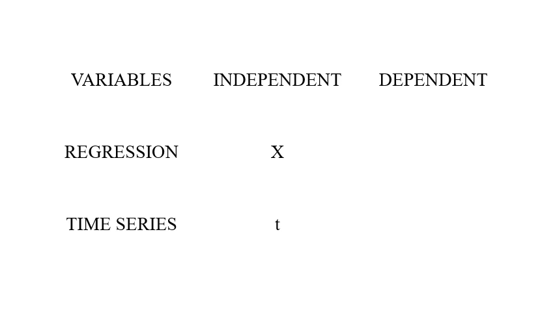So the independent variable in regression was x because it was unknown, but in time series it is fixed, it is time, so we call it t. The dependent variable for regression was y, while for time series the dependent variable y depends on time, so I call it yt. Everything else is same. That means the regression equation becomes the time series equation. The regression equation y cap, we will call y cap t. The regression equation a plus bx here becomes a plus bt. Why? Because x becomes t in the time series.